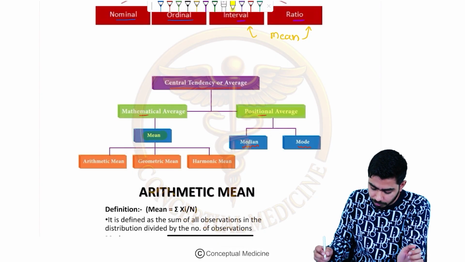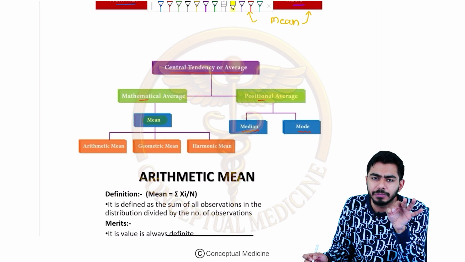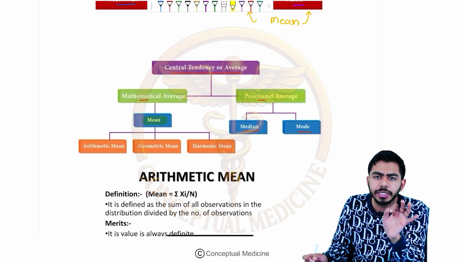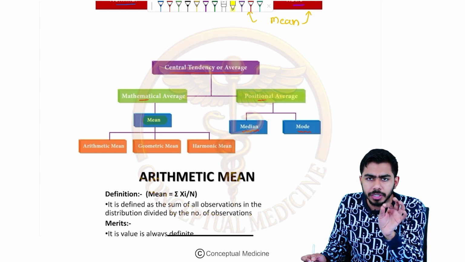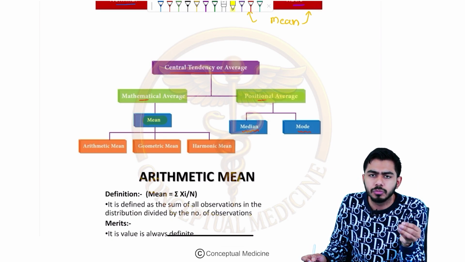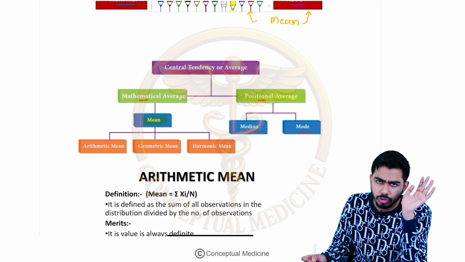Second one, mean has three types, guys: arithmetic type, geometric type and the harmonic type, right? Which one is more common? You will be seeing it in MCQs also. Arithmetic mean is the most common, right?